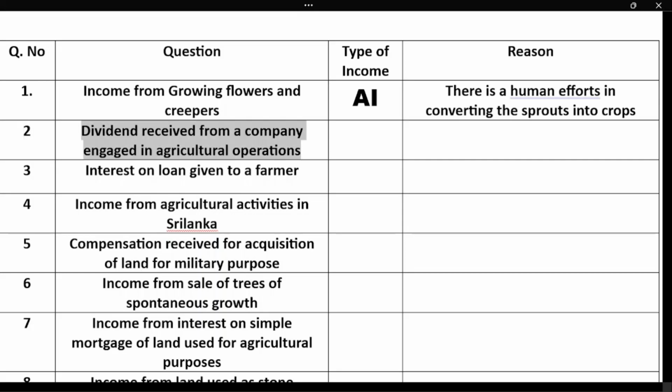Next, question number 2. Dividend received from a company engaged in agricultural operations. There is a company which is doing agricultural operations, and in that company you have taken some shares, and for that you are getting dividend. Is it an agricultural income or non-agricultural income? Please put it in the comment box.